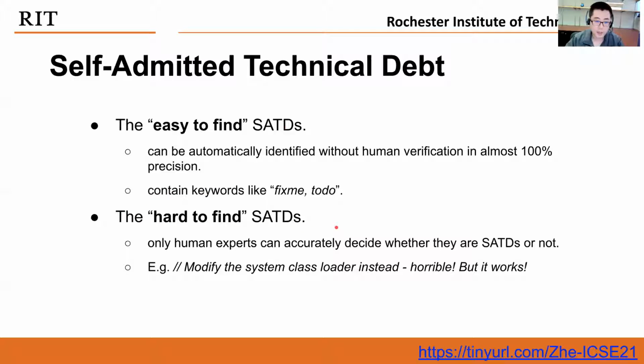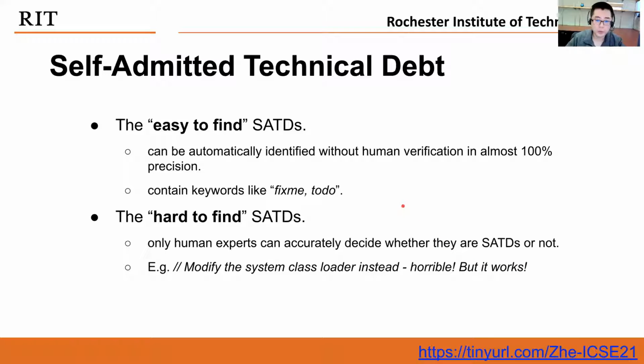The second type of SATD, we call the hard to find ones. Those are the SATDs which only human experts can accurately decide whether they are SATDs or not. An example comment is this line. A human can easily decide that this should be associated to an SATD, but it is not an easy task for a machine learning model to predict.